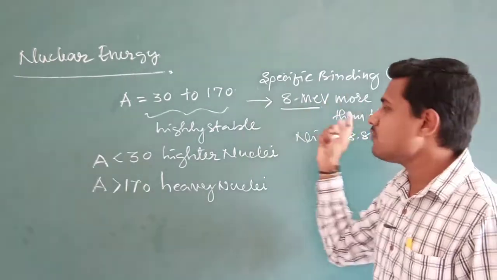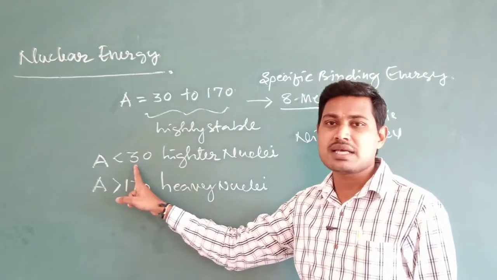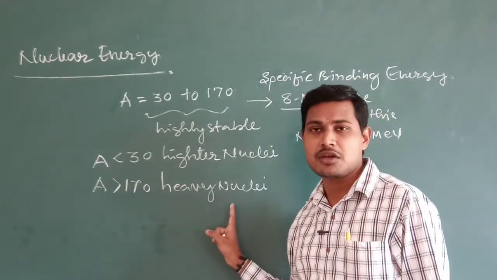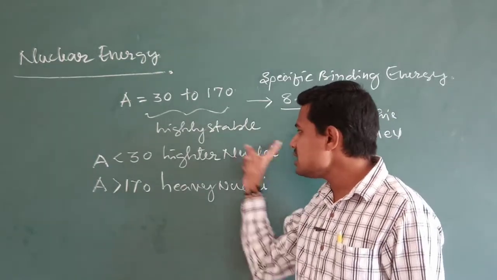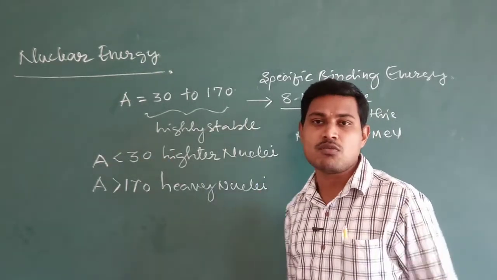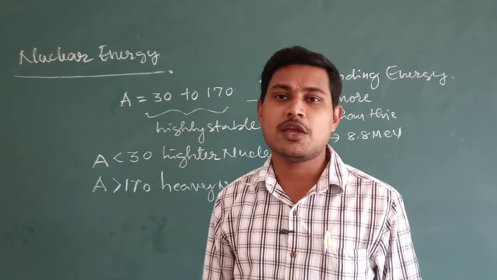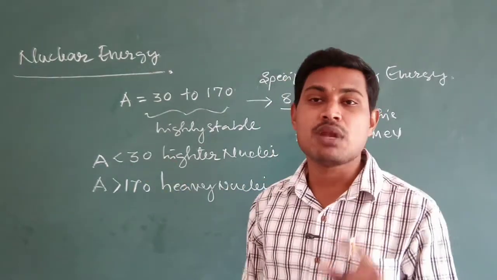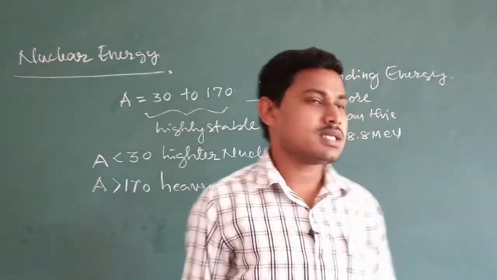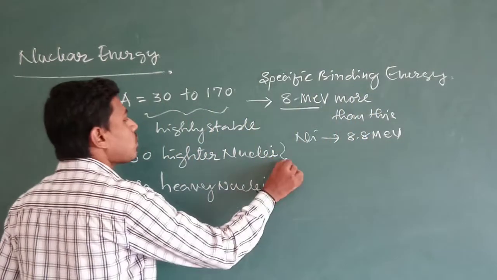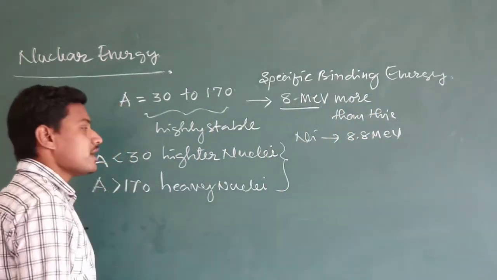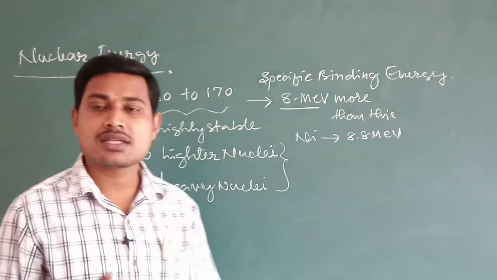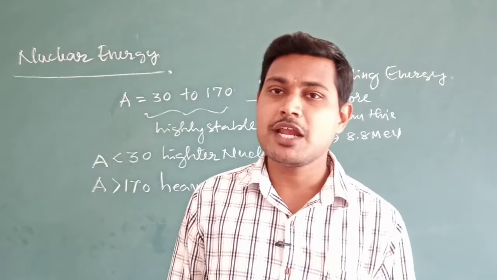And if you take a mass number less than 30 or more than 170, that is the lighter nuclei and heavier nuclei, generally these nuclei will possess a positive Q value. It means the disintegration energy for these elements will be positive, and because of that, these nuclei with mass numbers less than 30 and more than 170 in the periodic table are generally referred to as radioactive elements.